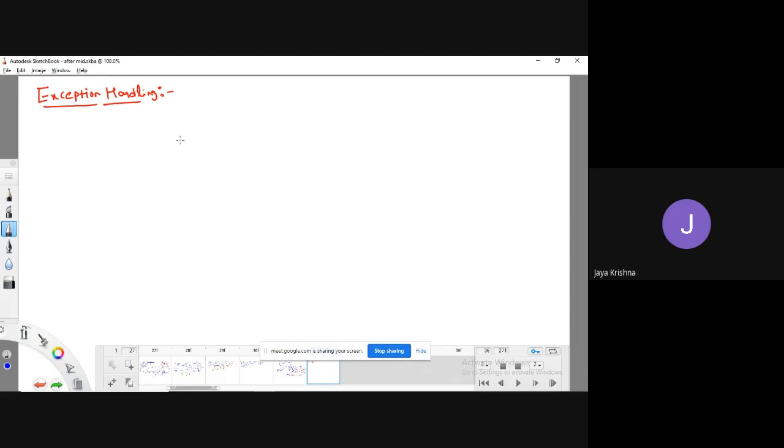Hi everyone. In the last class, we have seen the concept of what is an exception. An exception is simply an unexpected error. It is because of several reasons. Among those, one reason is because of invalid input. So, I have given the clear-cut explanation regarding this exception.